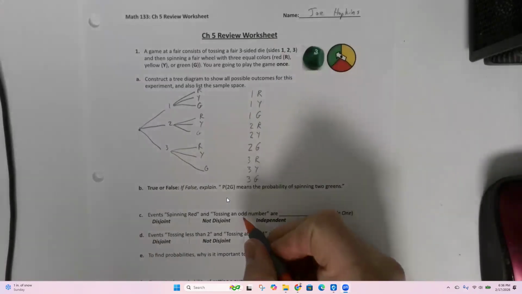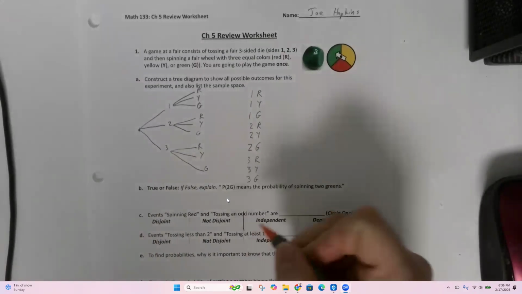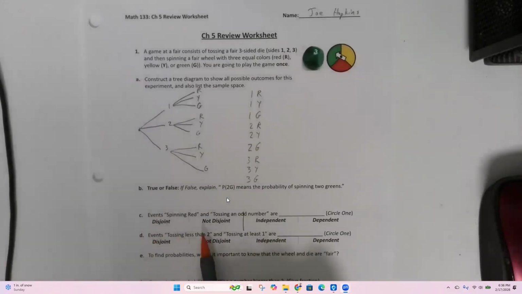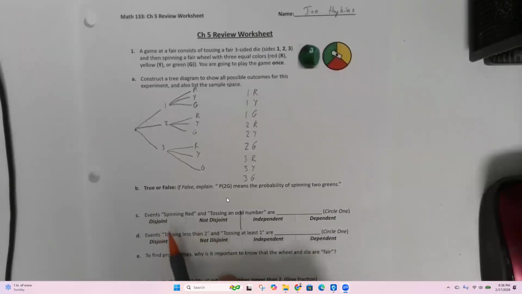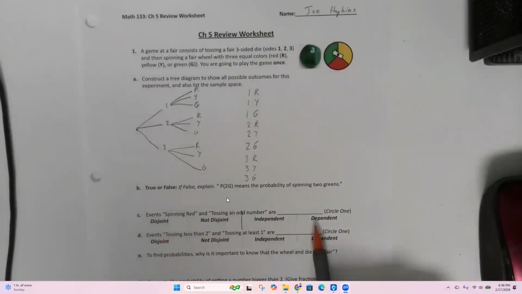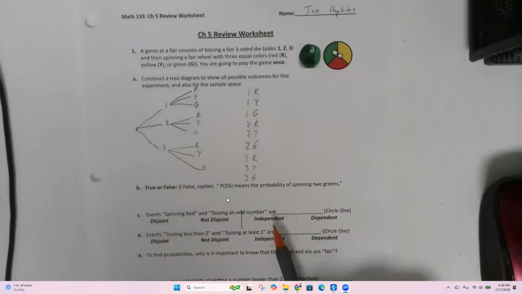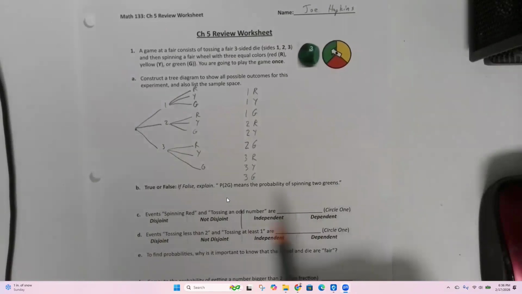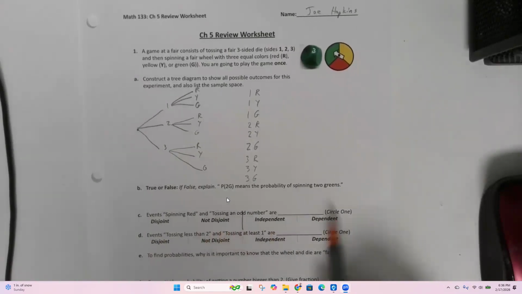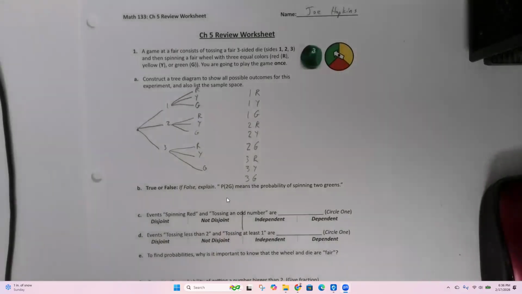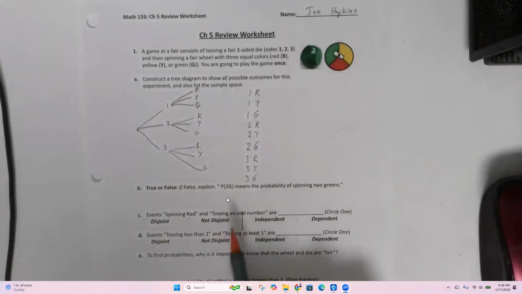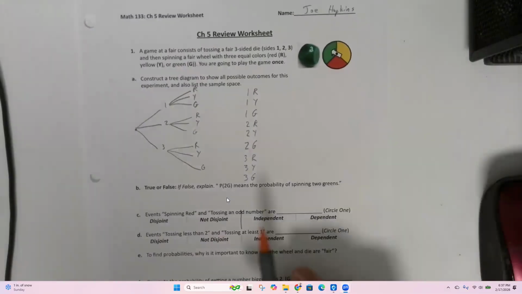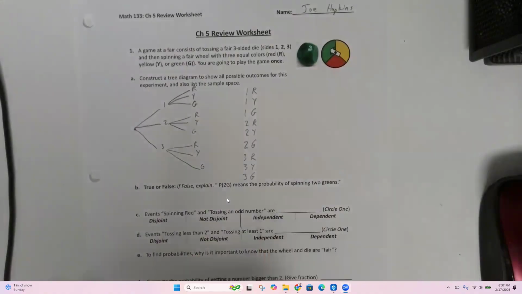I want to first point out that this should have been two different problems. Disjoint and not disjoint are a separate discussion compared to independent versus dependent. Something can be disjoint and dependent at the same time. It says circle one, so you just need to circle one of these, but I'm going to point out some of them as we go. I apologize, I didn't make the question. I did do the questions on the midterm, so if you see something like this, I'll have it split.